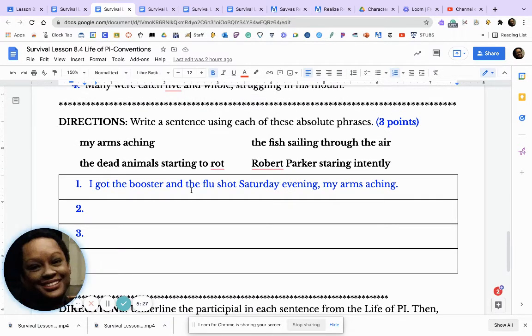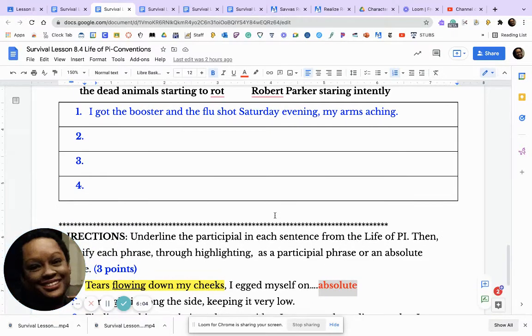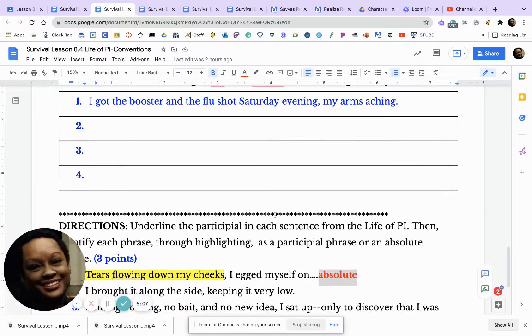Write a sentence using each of the absolute phrases. My arm aching. The dead animal started to rot. The fish sailing through the air. Robert Parker staring intently. Now, one more thing I want to admonish you right now. Please remember what an absolute phrase is. It is set off with a comma. It is a noun or a noun phrase, and it modifies an entire clause. I got the booster shot and the flu shot Saturday evening, my arm aching. Okay, so please be careful. Please give me sentences for 2, 3, and 4.